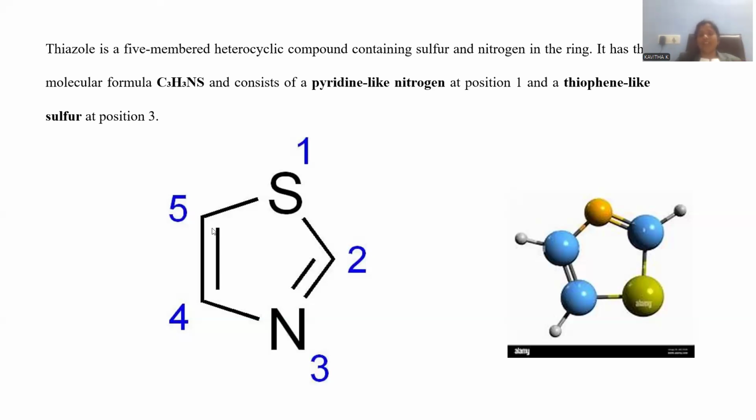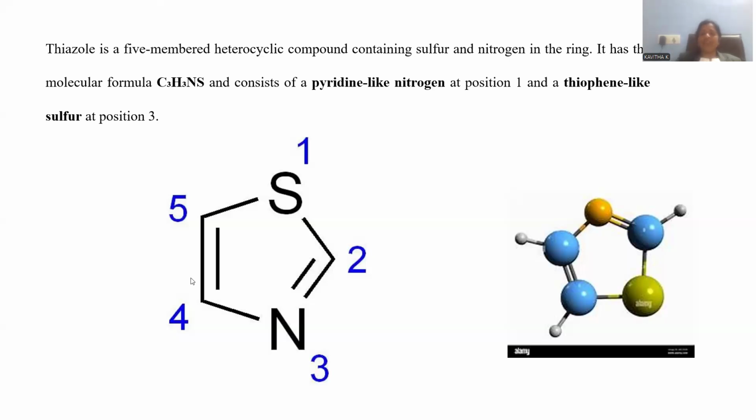As we are already aware, most of the pharmaceuticals, more than 80% of pharmaceutical components, are constituted by heterocyclic compounds only. Among all, the heteroatom is responsible for their pharmaceutical activity.